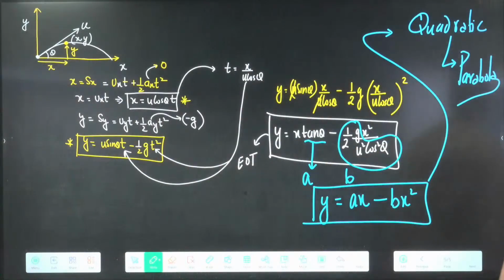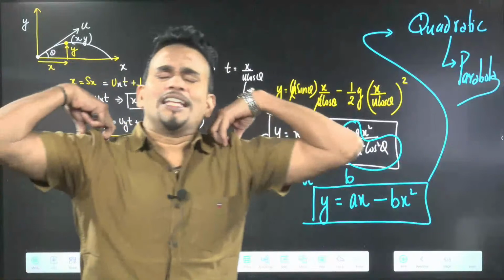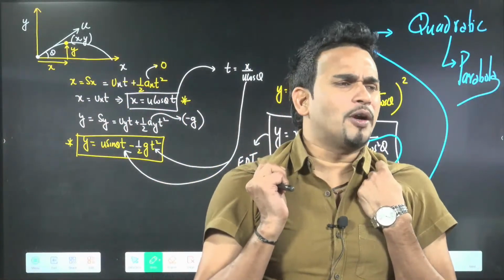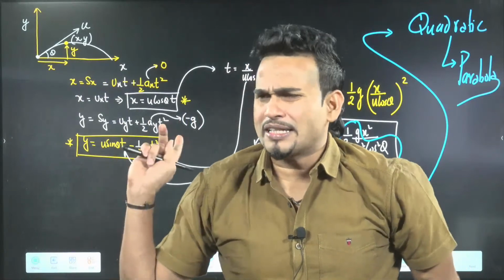So this is what I was saying to you. This is a proof that the path of the projectile will be a parabola. So come on, everyone will say, what is the equation of trajectory? Y equal to, come on, tell me, y equal to. Everyone must remember this equation.